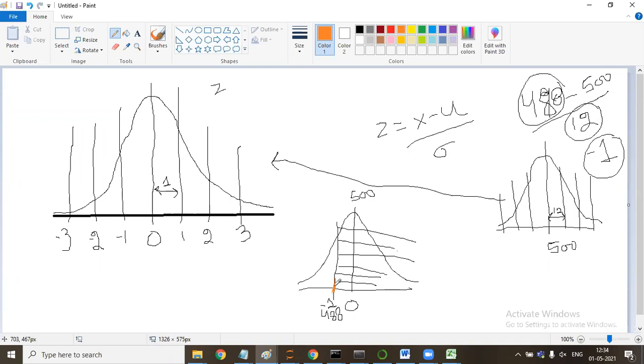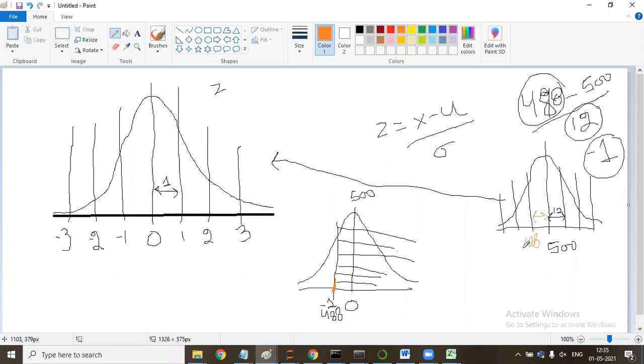This is 0, and this value is minus 1. In the original distribution it would be 500 minus 12, that is 488 only. So we scale down all the data points so that we can do the calculation easily.